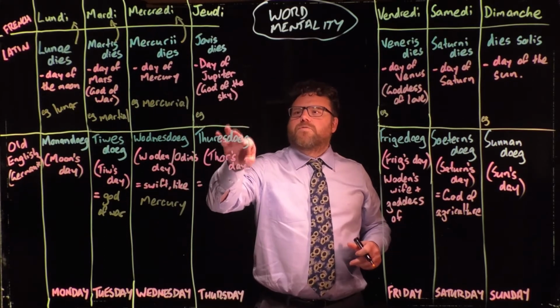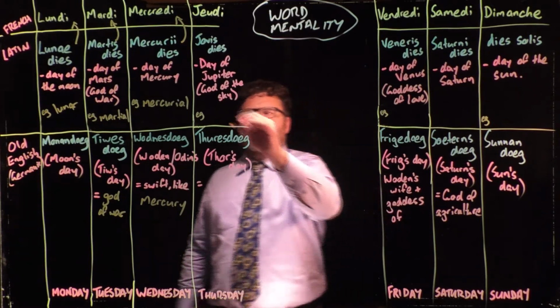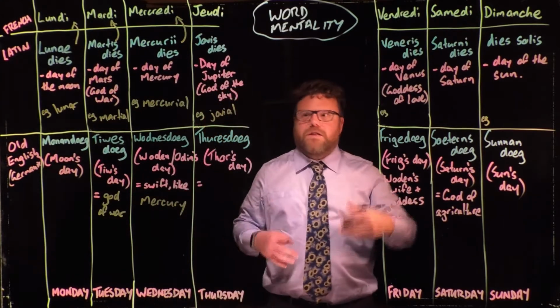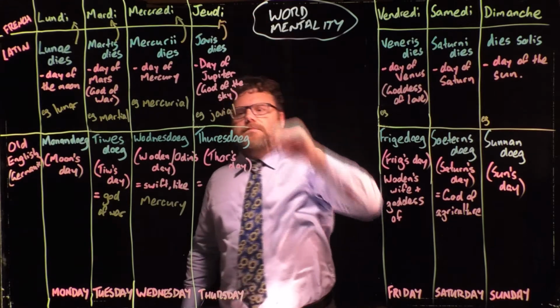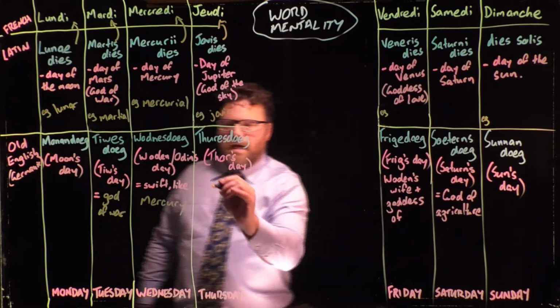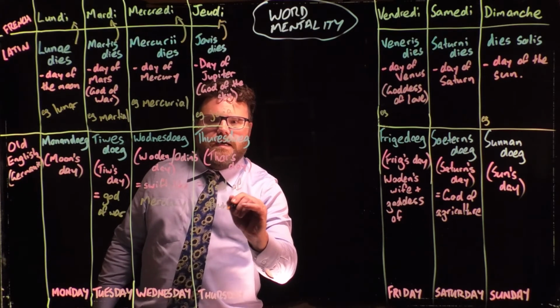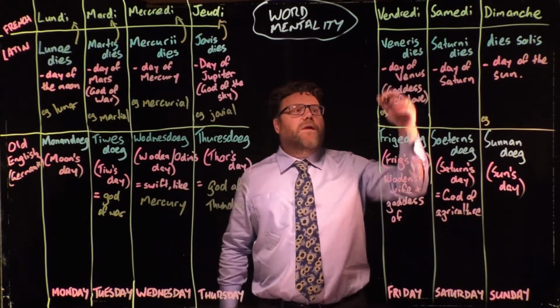Thursday was the day of Jupiter, who was the god of the sky, and that's Jovis, and that's where we get words like jovial. If you were born under that planet, then you were considered to be jovial. And the link here is obvious, but for us, it went through the Germanic tribe, and they replaced it with their god of thunder, okay, who was Thor. So it became Thor's day and then Thursday.